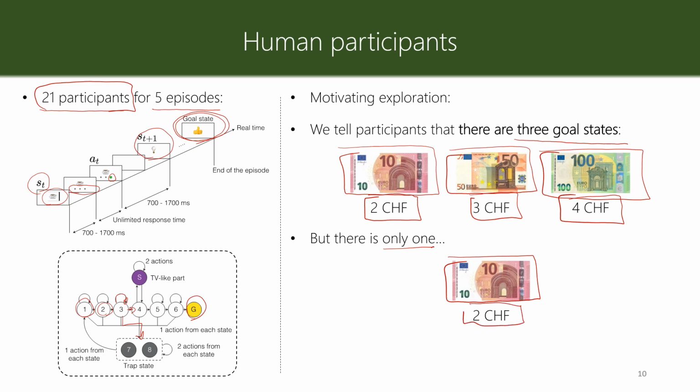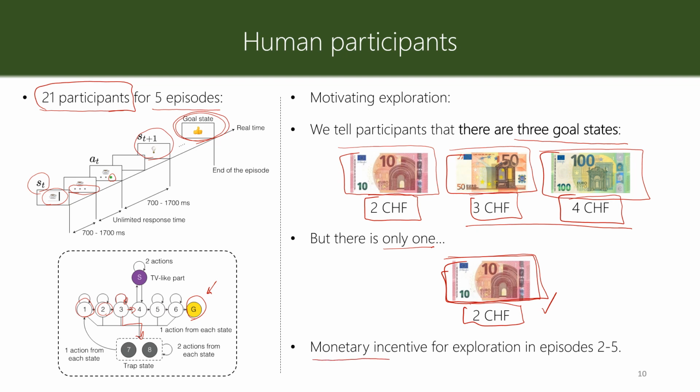However, for this group of participants, there is only one goal state with the lowest value of reward, with 2 Swiss francs. So at the end of episode 1, when the agents get here, they observe this image, they see that, okay, they get 2 Swiss francs, but they are aware that there are 2 other goal states in the environment, and this gives them some monetary incentive for exploration in episodes after episode 1.